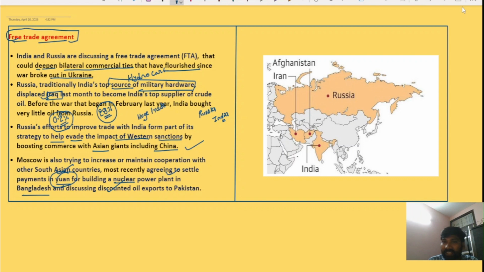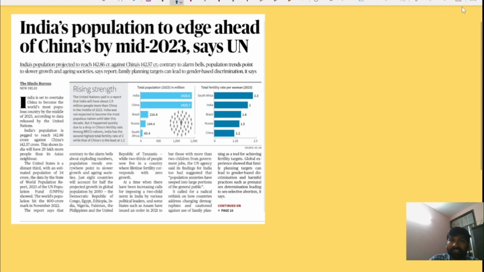So here you can see the location of Russia and the countries bordering Russia. You can clearly see Kazakhstan, Mongolia, China. India, Pakistan and Afghanistan are not bordering countries, but just observe the location of Russia. There is the International North-South Transport Corridor that links Russia with India. Okay, so this is all about India and Russia ties.